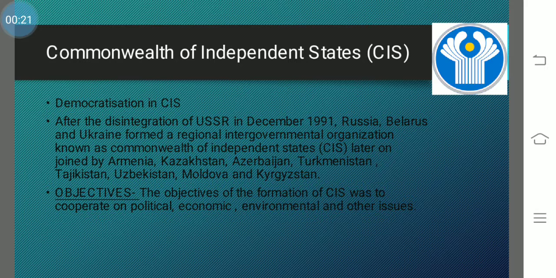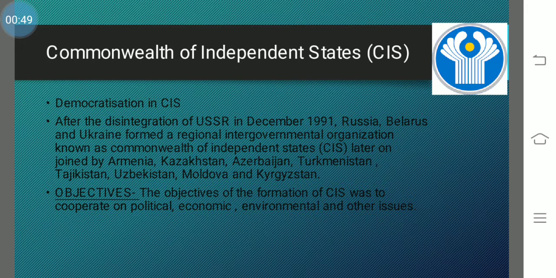So as you know, after the disintegration of USSR, what happened? You know the causes of disintegration. You know what happened after the disintegration. So one of the events that led to the formation of CIS: as you know, there were 15 countries in USSR. After the disintegration, these countries became independent.